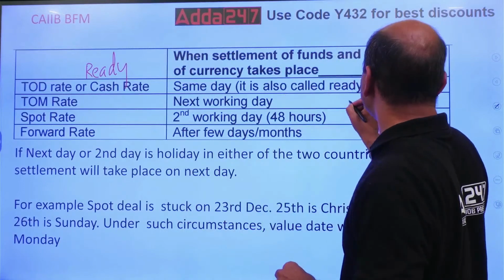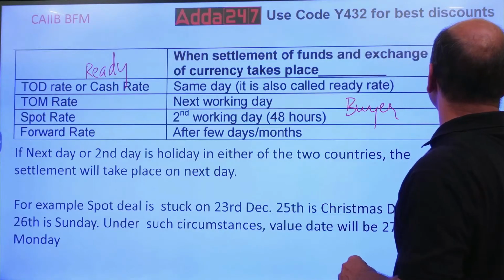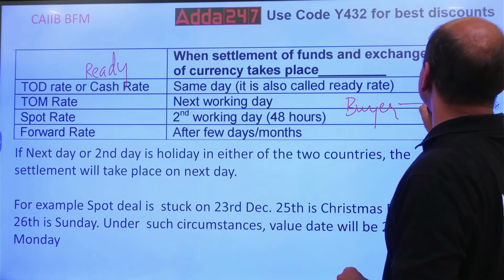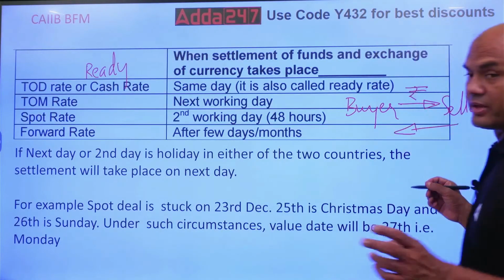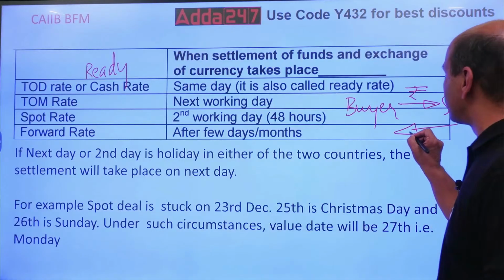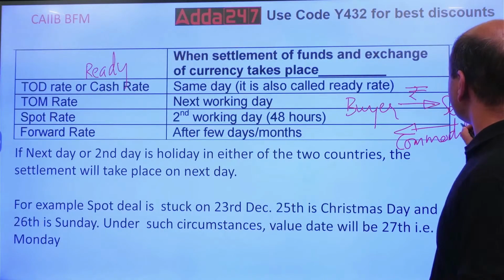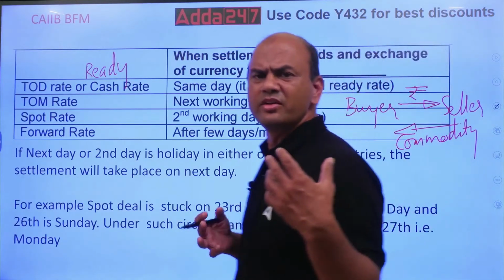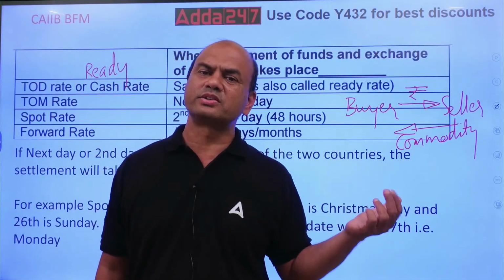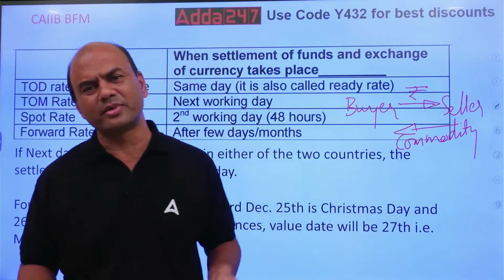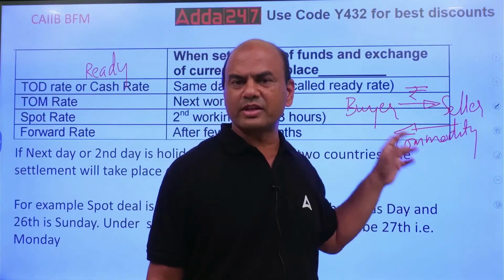See, there is a buyer and a seller. The buyer will give rupees, and the seller will give a commodity. Whenever I say vegetables, it means a commodity. If you replace vegetables with dollars, gold, stocks or shares, it is one and the same. After all, it's a commodity. So the buyer will give rupees to the seller and the seller will give that commodity.